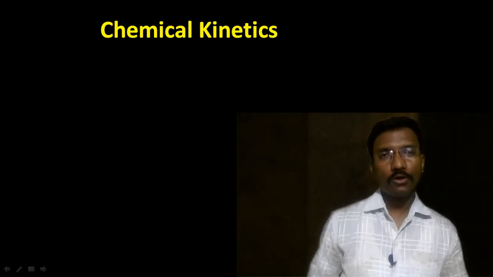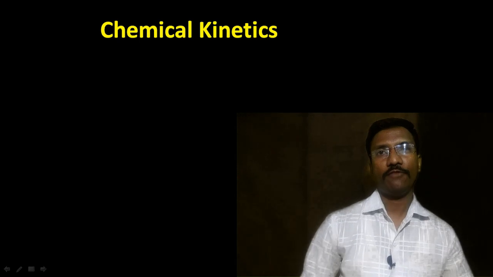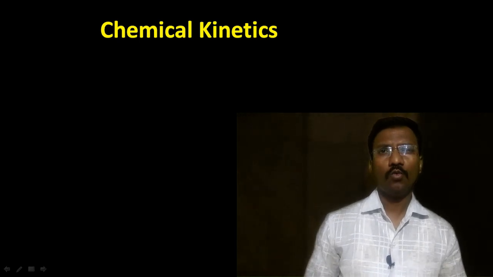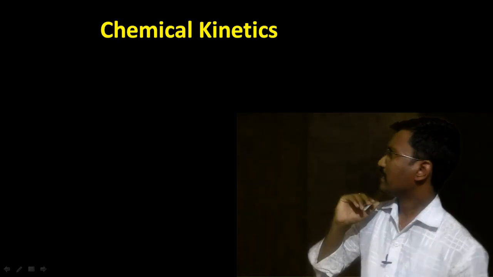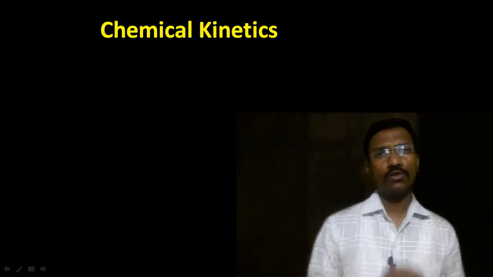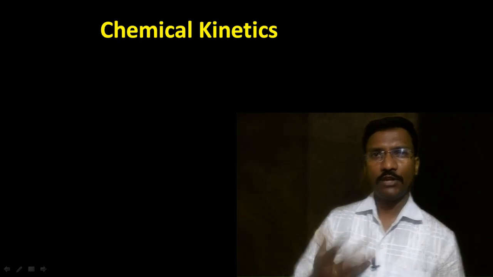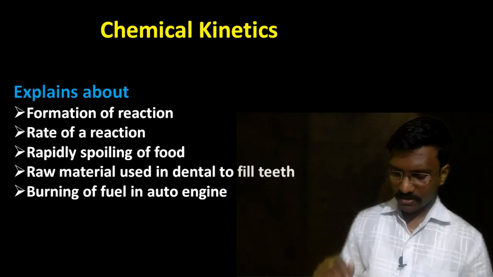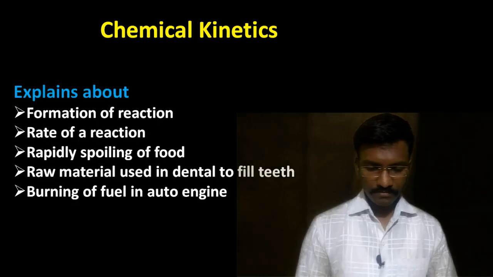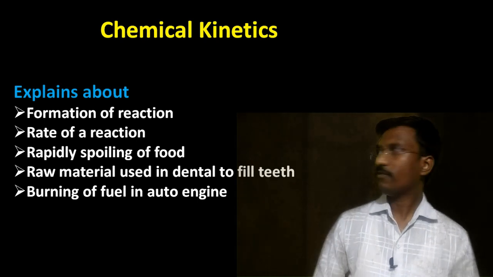Before we know the definition and all the concepts, why do we need to know chemical kinetics? Because it explains some very important concepts in day-to-day life. The main point is the formation of reaction.